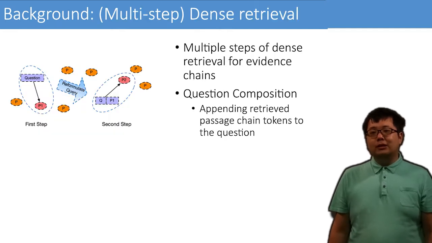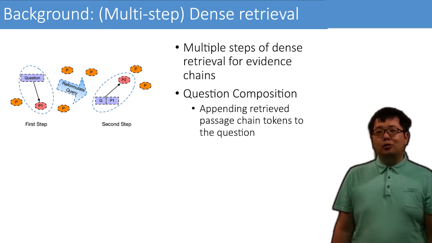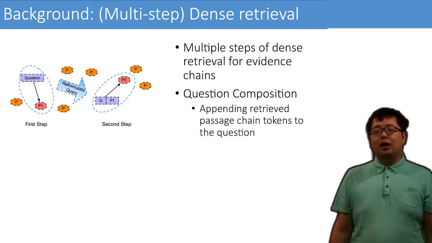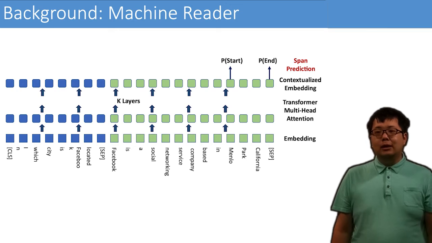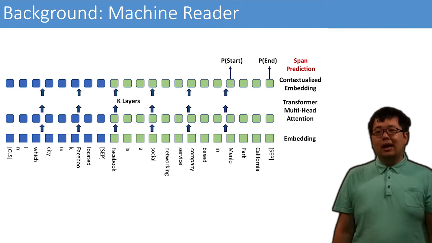For multi-hop questions, instead of looking for evidence once as in normal QA, we take multiple retrieval steps to find multiple evidence pieces as a chain. After each retrieval step, we combine the question and already retrieved information into a reformulated query by appending the passage tokens to the question. Our reader is a BERT reading comprehension model. The input is a question and evidence, which is a single passage for simple questions, and multiple passages for multi-hop questions. It outputs a start and end span as the final answer.